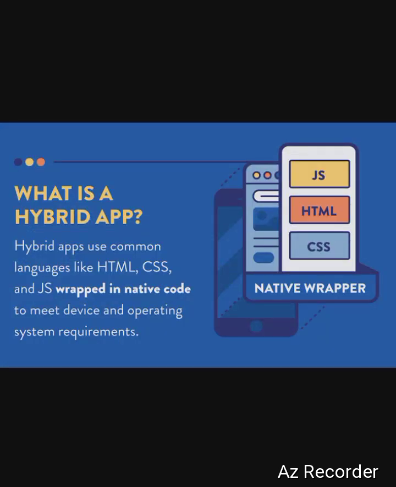So what is a hybrid app? Hybrid apps use common languages like HTML, CSS and JS wrapped in native code to meet device and operating system requirements.